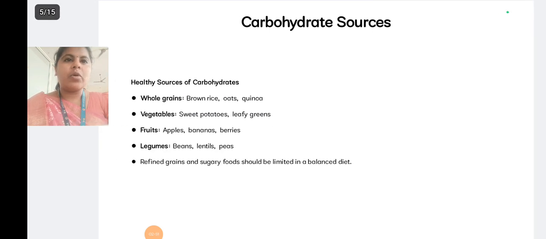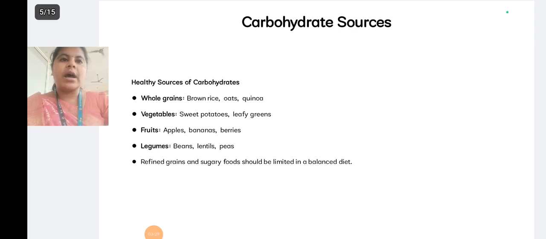And next are carbohydrate sources. What are the sources from which we get carbohydrates? First, whole grains. Whole grains include brown rice, simply called Kerala rice, oats and quinoa. From vegetables, such as sweet potatoes and leafy greens, that is spinach. From spinach and potatoes we can get carbohydrates. And from fruits such as apples, bananas and berries.